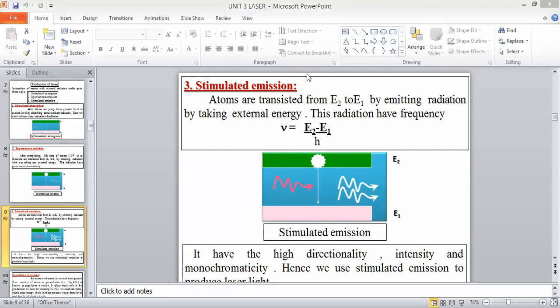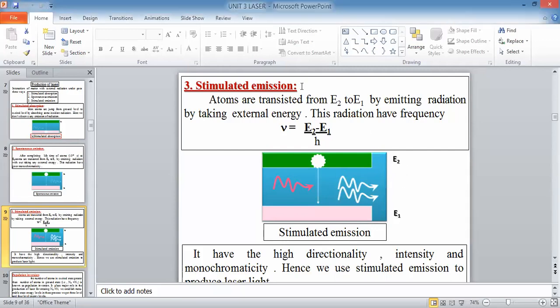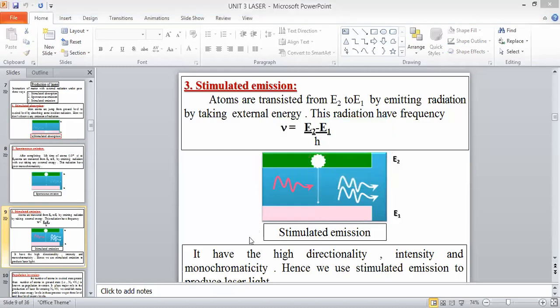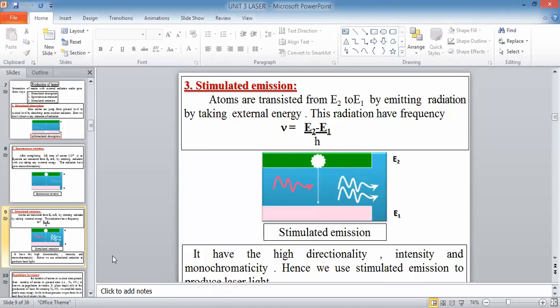Here they are: high directionality, intensity, monochromaticity, and coherence. So tomorrow we will discuss the characteristics of laser.